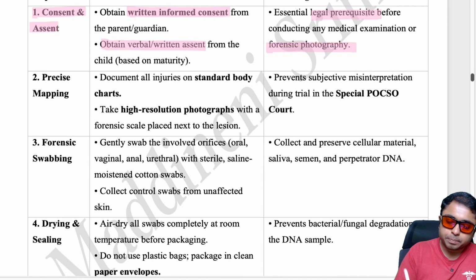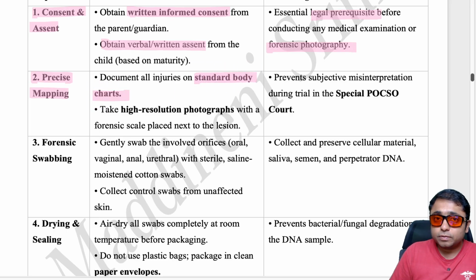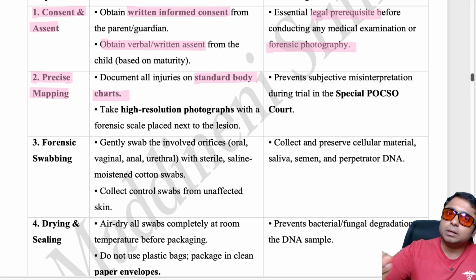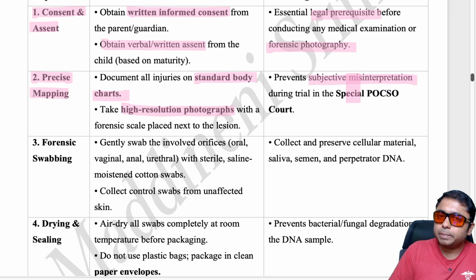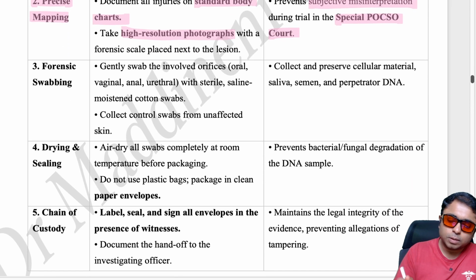Precise mapping, that is, wherever the child is having any lesion, we should map it onto the body chart. So this is very important. It is going to be produced in the court of law as evidence, so we should be very careful and we should take high resolution photographs, right? And it prevents any misinterpretation during the trial in the special POCSO court. There are special POCSO courts also.